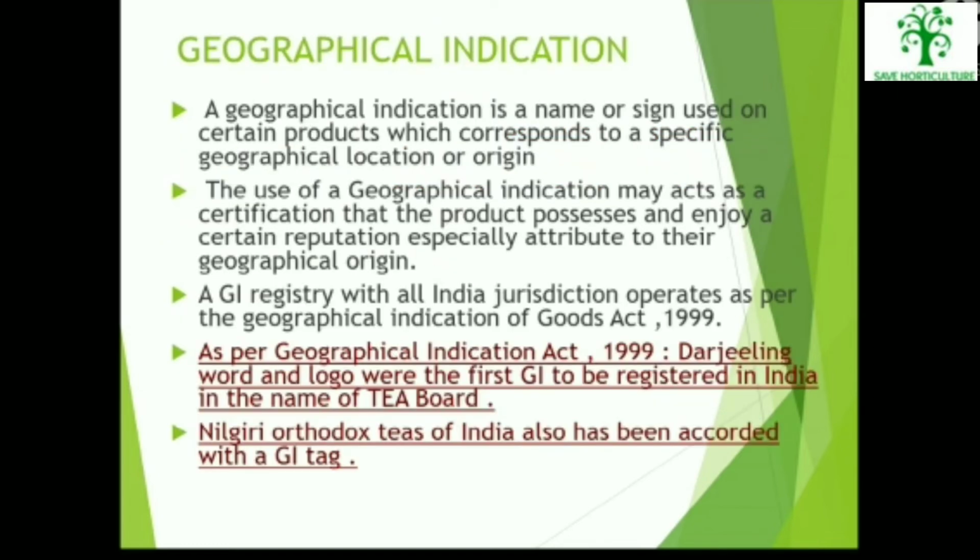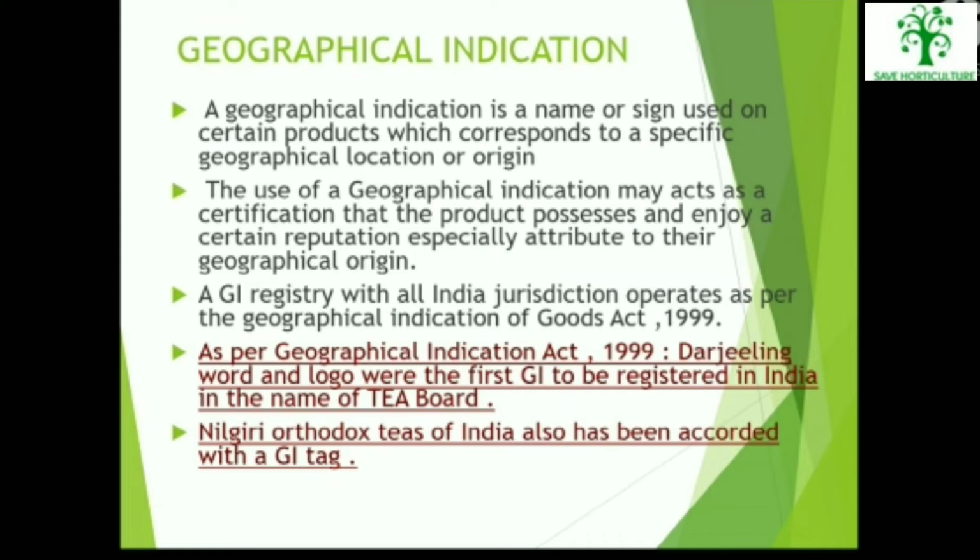Geographical indication. A geographical indication is a name or a sign used on a certain product which corresponds to a specific geographical location or origin. The use of a geographical indication may act as a certification that the product possesses and enjoys a certain reputation, especially attributable to its geographical origin. A GI registry with all India jurisdiction operates as per the Geographical Indications of Goods Act 1999.